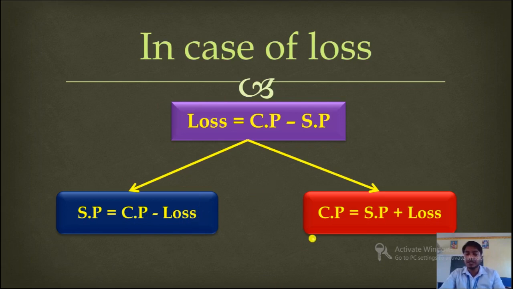Okay, the same way CP is equal to SP plus loss. Only you need to move this SP this side. When you move this SP this side, that will become positive. Then CP is equal to SP plus loss. Understood? This is in case of loss.